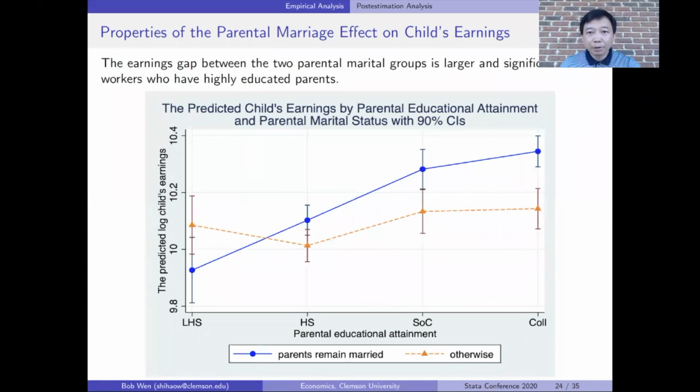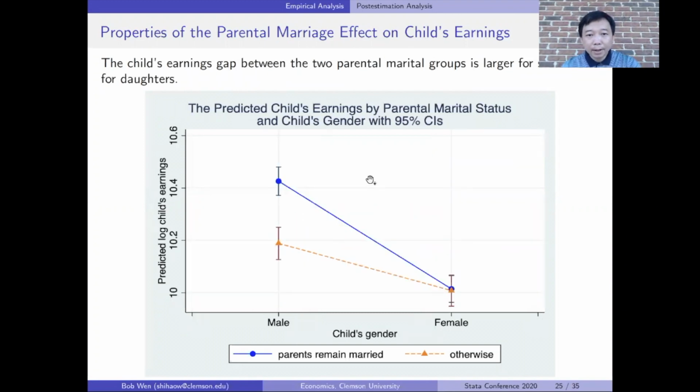The parental marriage effect on child's earnings is also higher for those workers who are from families where their parents are highly educated. The earnings gap between the two groups of workers with different parental marital status is larger and more significant for sons than for daughters.